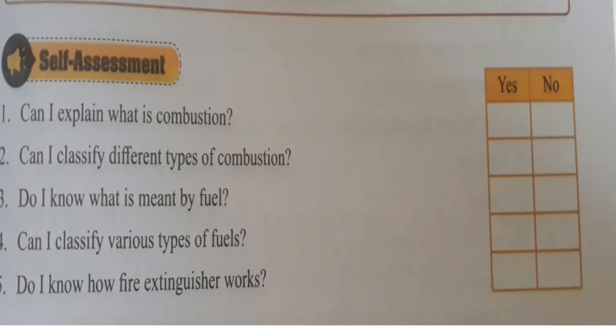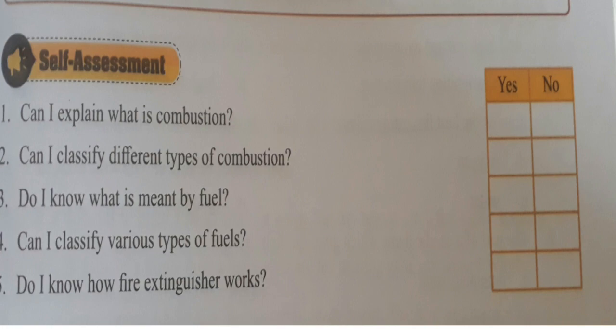We have discussed the types of combustion. If you know, put it as yes. Do I know what is meant by fuel? Put it as yes or no. Can I classify various types of fuel? We have discussed the different types of fuel. Do I know how a fire extinguisher works? Then you will tick the topics which you are very clear about, where you know everything, and the ones which you do not know, you will mark as no.